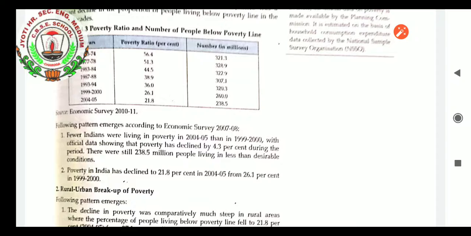With official data showing that poverty has declined by 4.3% during the period, there were still 238.5 million people living in less than desirable conditions. Poverty in India has declined to 21.8% in 2004-5 from 26.1% in 1999-2000.